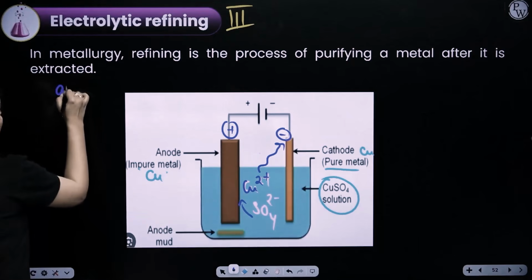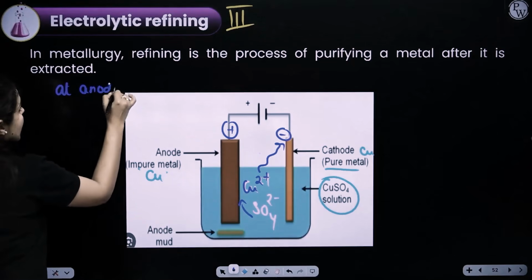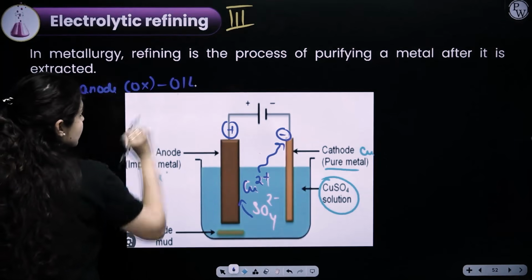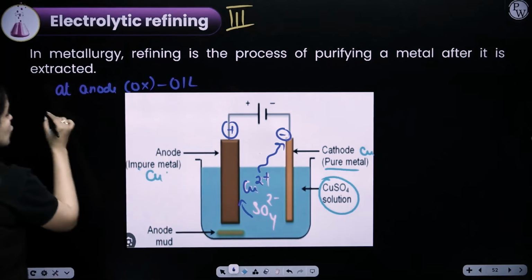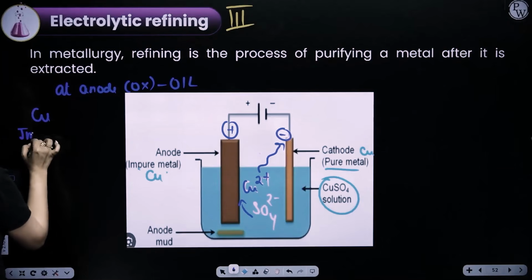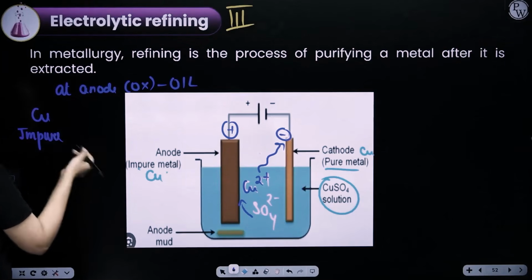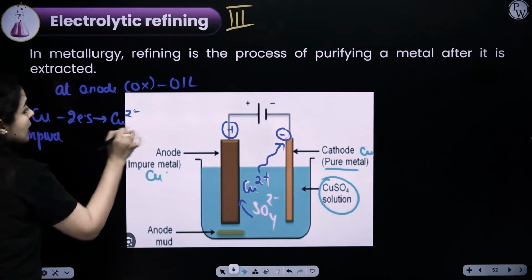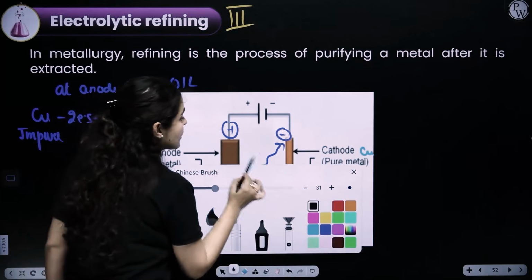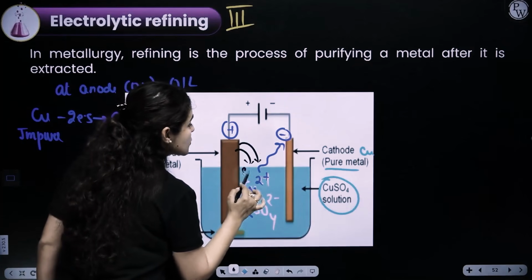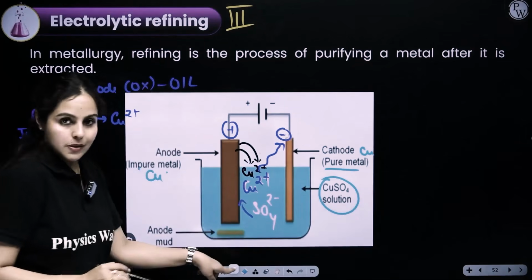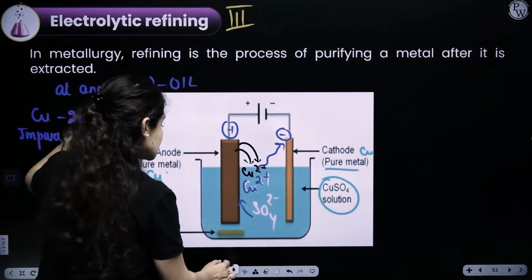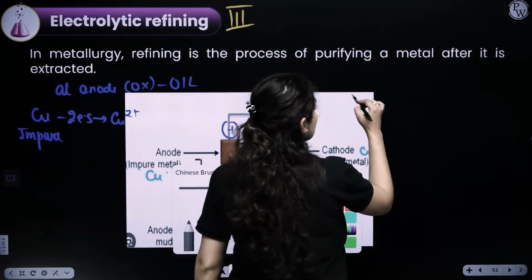So, at the anode, oxidation takes place. Oxidation means loss of electrons. Who is losing electrons? Copper itself. It's the impure copper metal that is going to lose electrons and form copper 2+. These copper 2+ ions are going to enter into the system, and at the same time, they are moving towards the cathode.